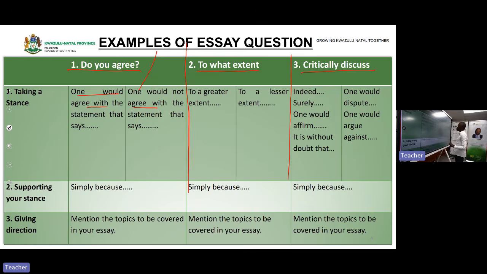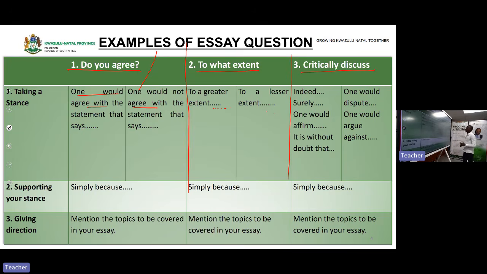Then let's go to this one. If the essay question was going to say to what extent? To what extent? Are we clear? If you agree with what they are saying in the statement, that it really happened as historical evidence, you will say to a greater extent. Then you bring back your statement as a contextualization. Or if you are disagreeing with the statement, you will say to a lesser extent. Then you contextualize, you bring back your statement.